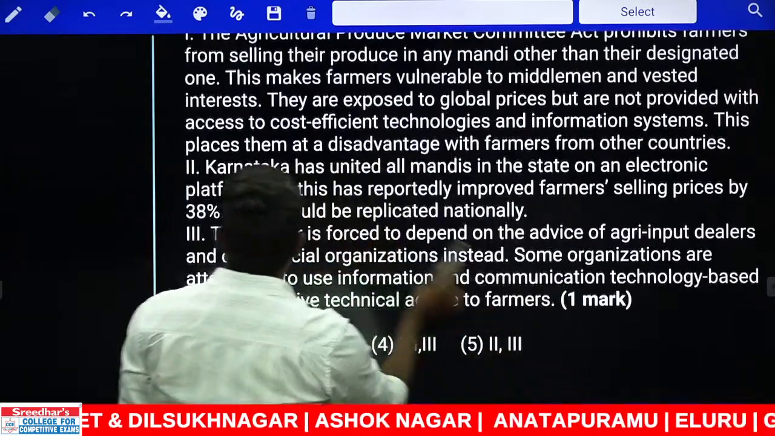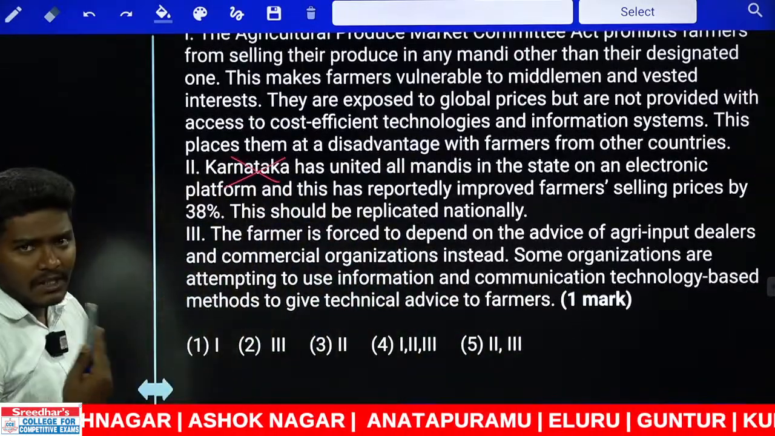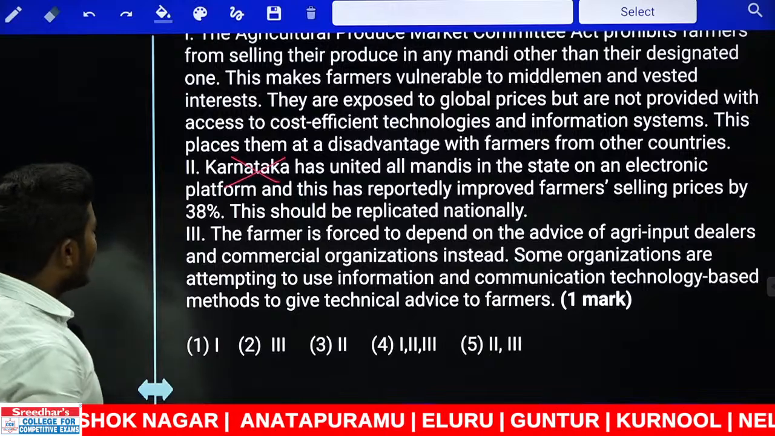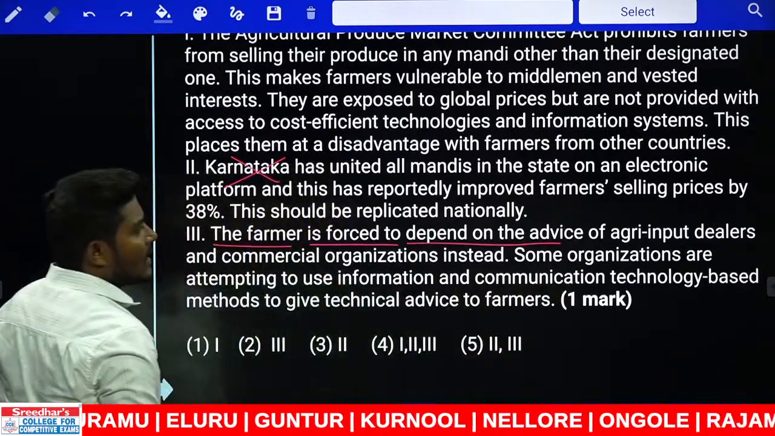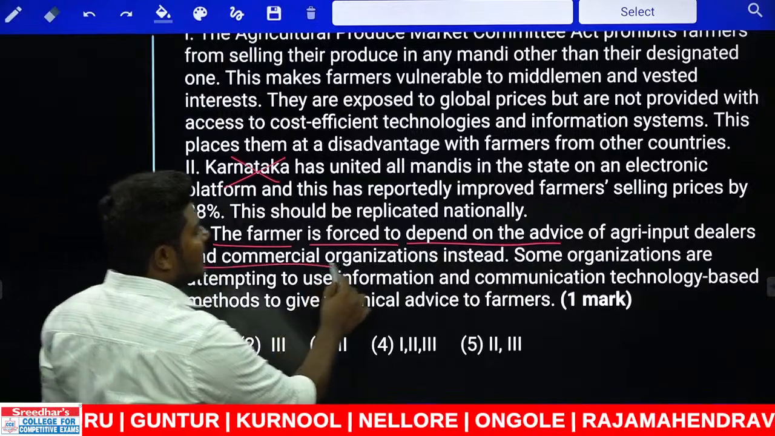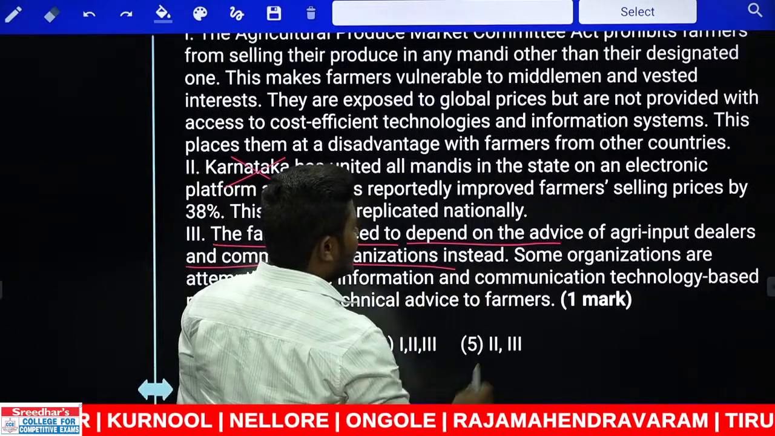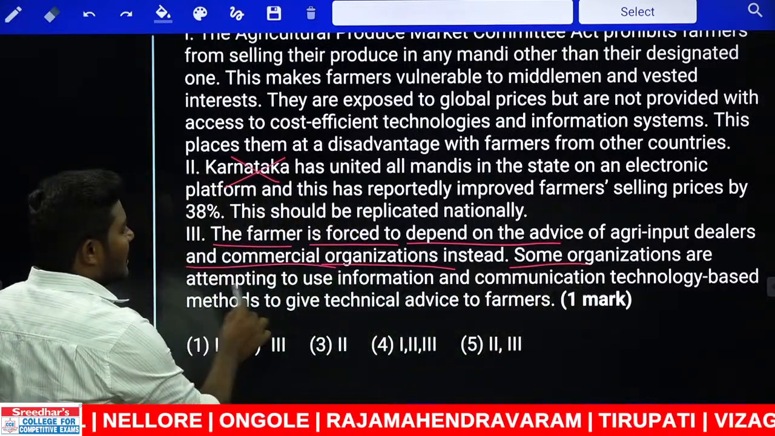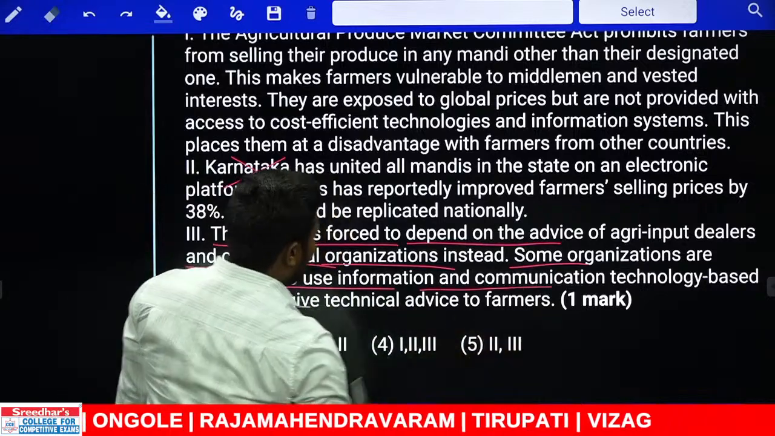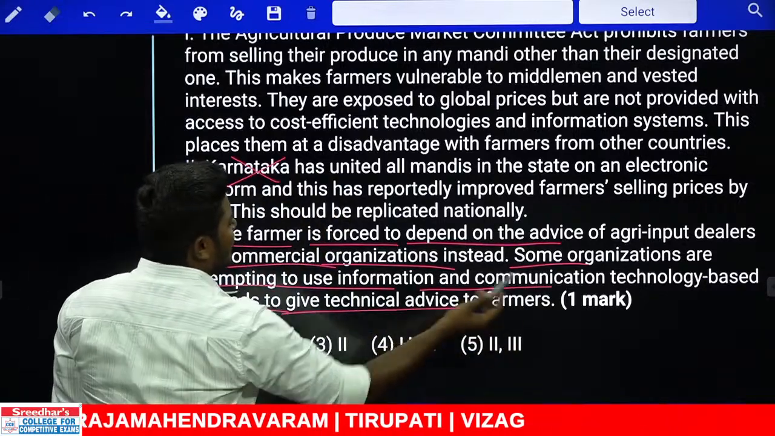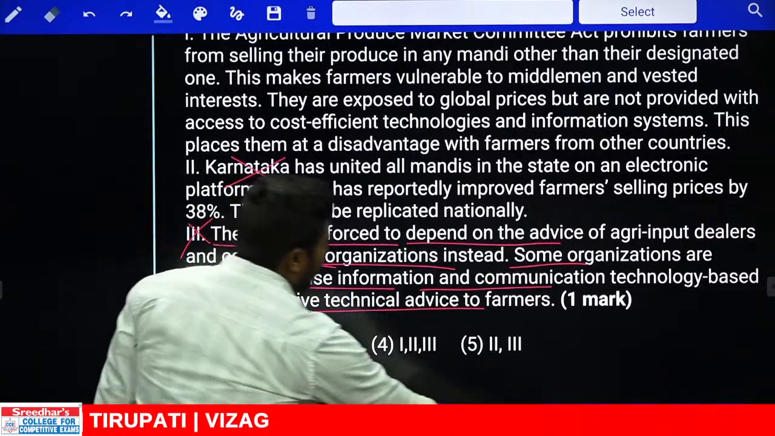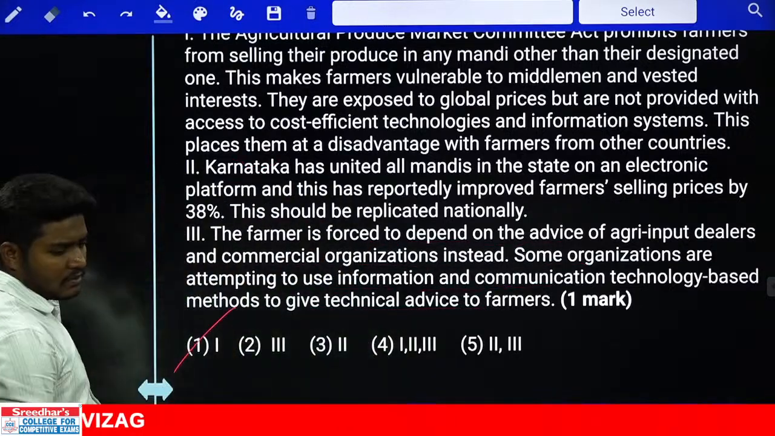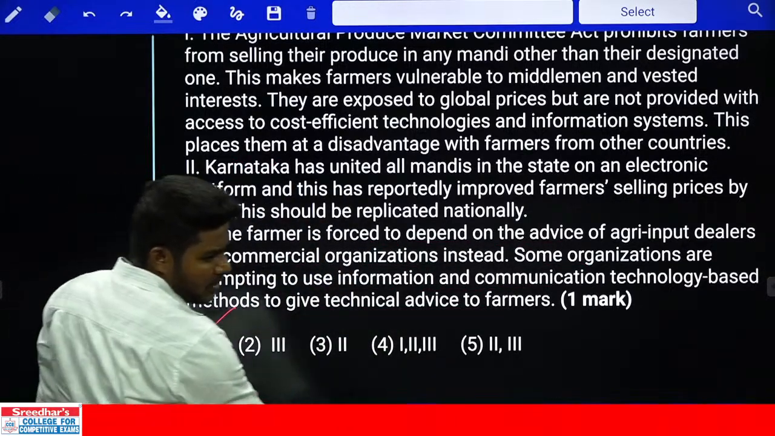What is the second one starting with? Karnataka. Absolutely not possible. Is Karnataka mentioned there? No. What is the next one? The farmer is forced to depend on the advice of agri-input dealers and commercial organizations instead. Some organizations are attempting to use information and communication technology-based methods to give technical advice to farmers. No. It is not at all relevant. So the perfect answer should go with only one. That goes with the first one. Have you got that? Yeah. Some of you are answering.